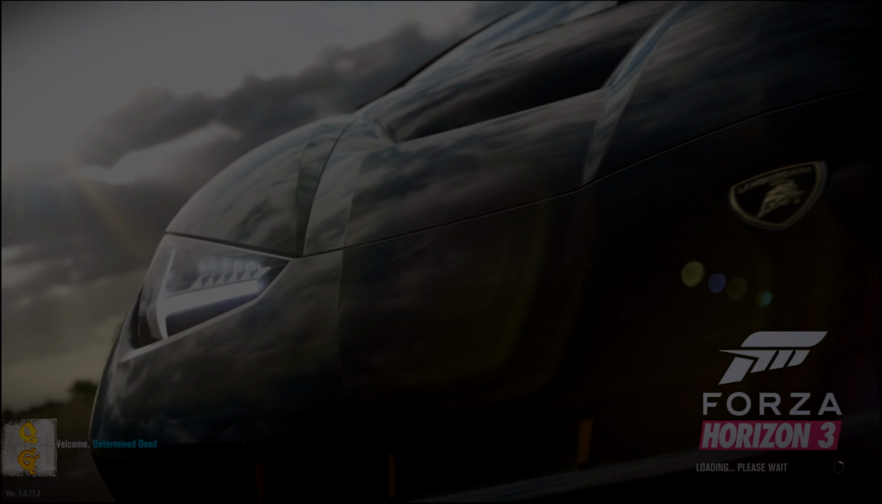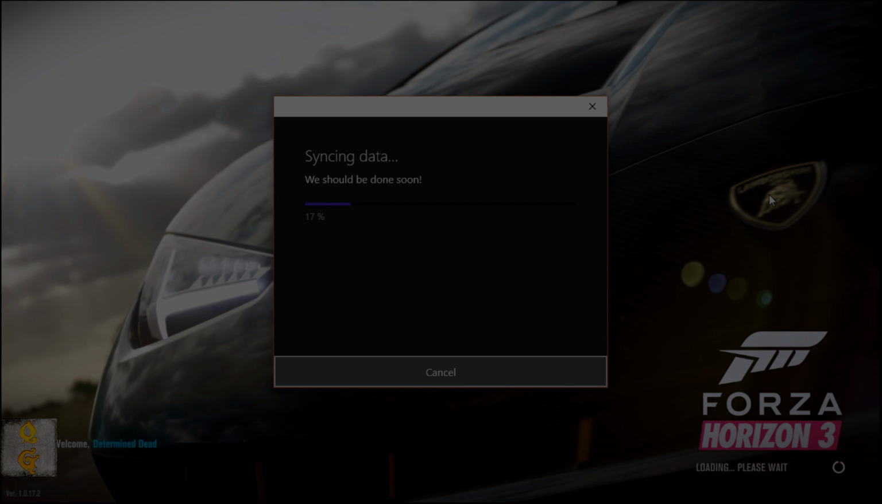Okay, now that you've reset the app data, you can go ahead and open the game. It's going to download your profile, and if the game still does not work after this, we have some more steps to go over that will fix the game, hopefully.